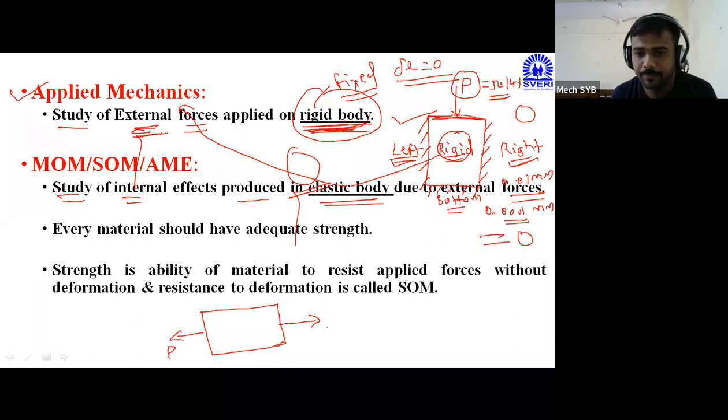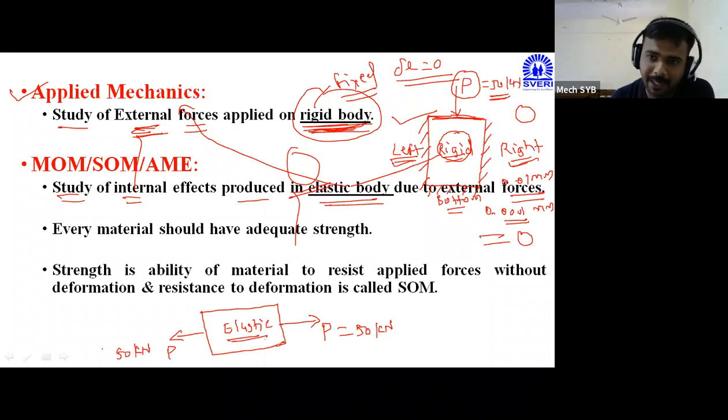P force. I will consider P once again as 50 kilonewton, the same which we considered for applied mechanics. Here again, I will consider the 50 kilonewton. Okay. Now, why is this body elastic? That we have to understand.